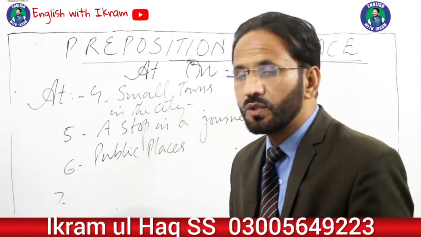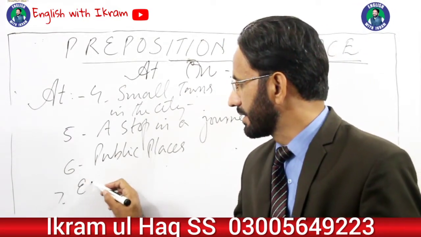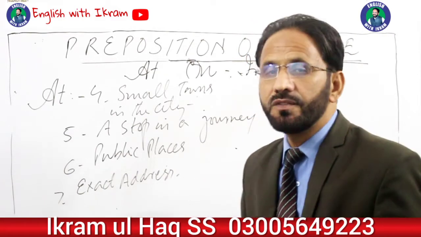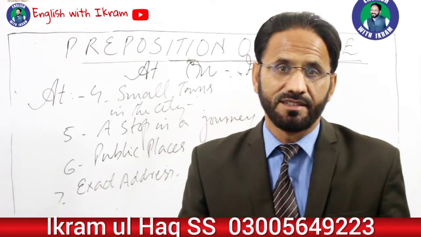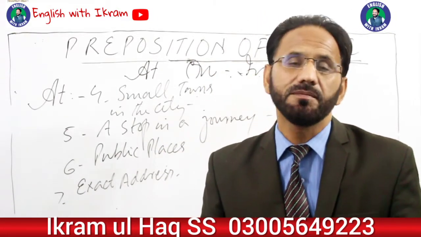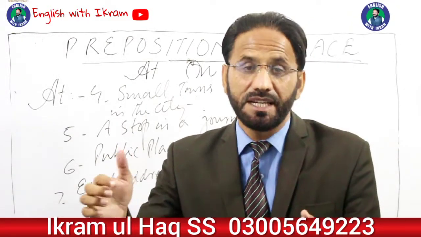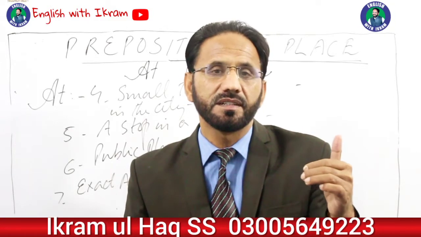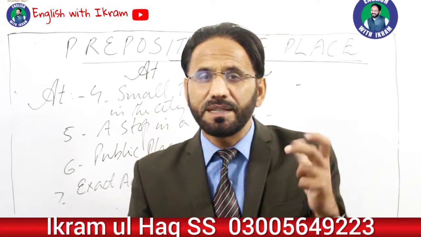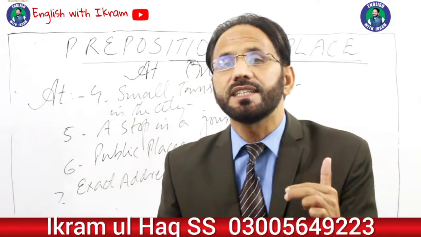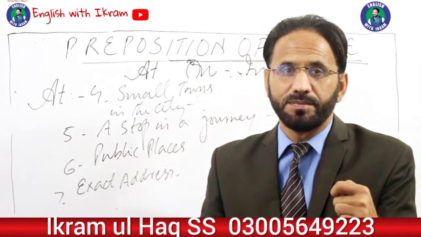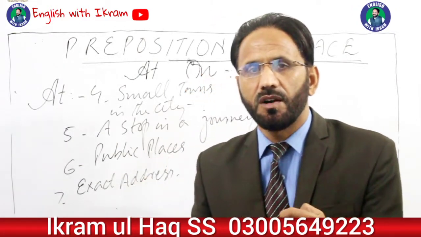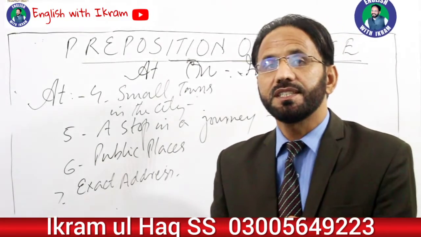And then use number 7 is for exact address. It's very interesting. When we are talking about exact address, we use the preposition at. For example, there is a big road, a main road. If you are talking about an address of some person and you are giving the complete address, for example, he lives at Shell Pump, Shara Resham, Mansehra. This is a complete address. When you talk about a complete address, you use the preposition at.